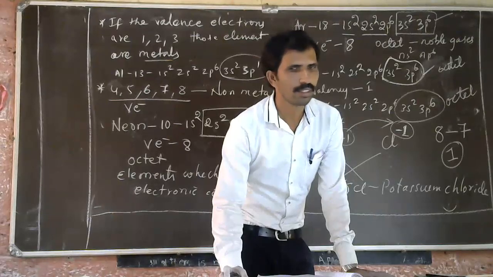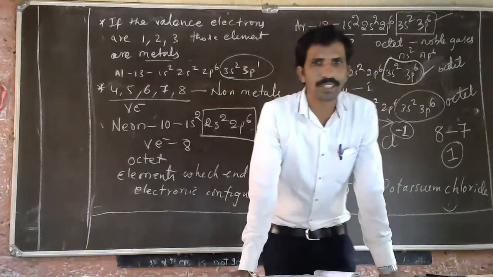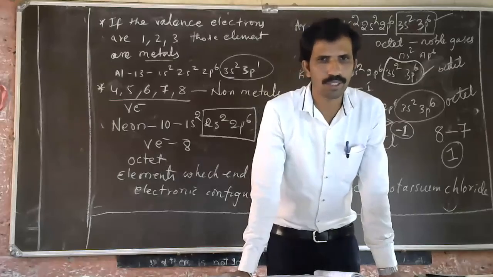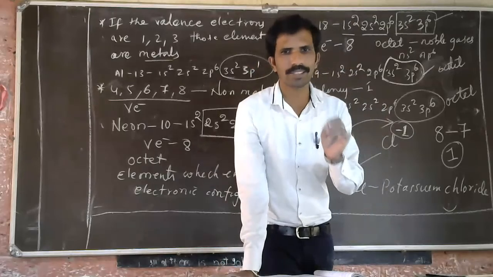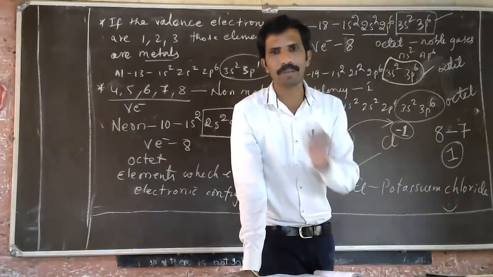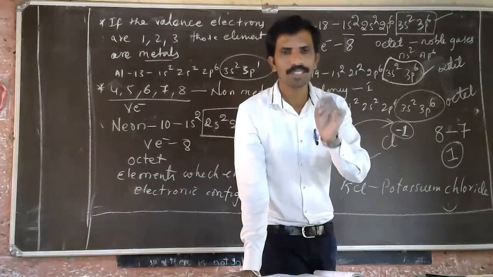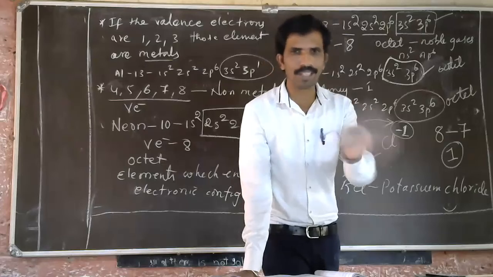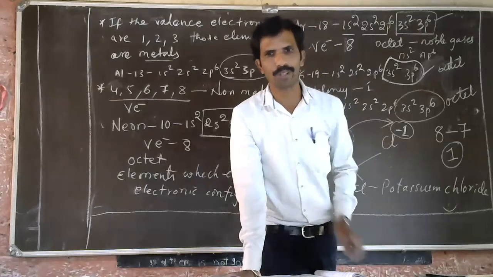Sir, helium is a noble gas, but it doesn't have an octet. A very good question, Abhiram. There is one more rule called the duplet rule. Helium is one element which becomes stable with 2 electrons. So helium has 2 electrons, which means it is already stable, and it is a noble gas by the duplet rule.